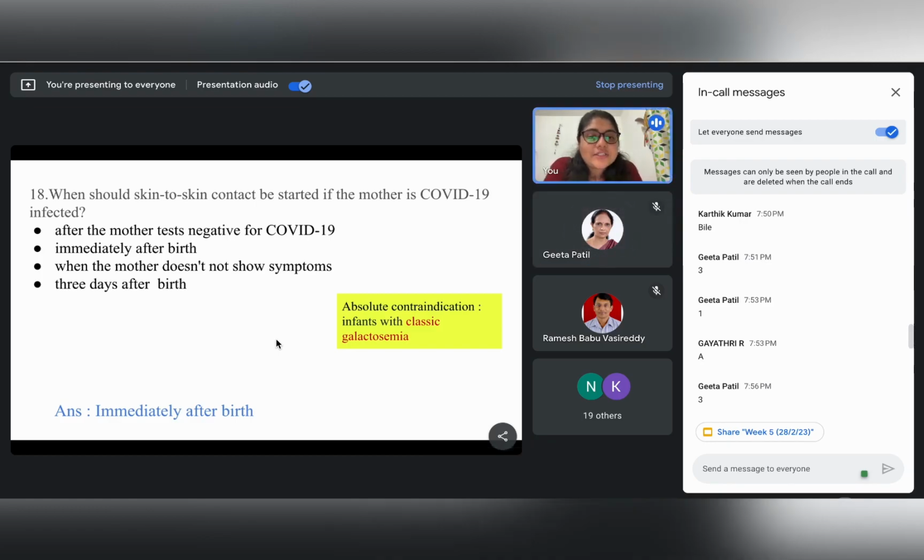So as Dr. Patil has very rightly said, since they are already being given different antiretroviral regimes and medicines which give them the prophylaxis, it is safe for even HIV positive mothers to give their breast milk to the child. We had the preconceived notion that breast milk cannot be given to the children, so of course that can be negated. So yes, thank you, Dr. Patil and Mr. Vasireddy. Thank you for the information.